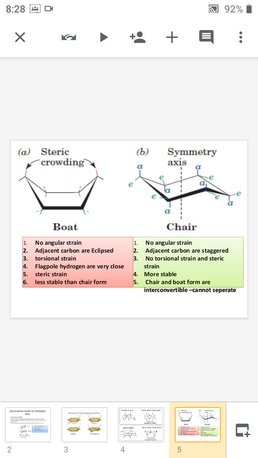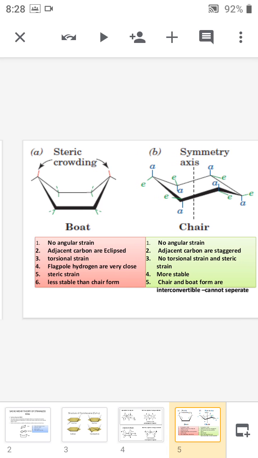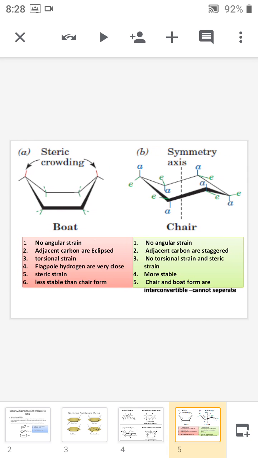And next we are coming to the boat form. As we discussed, the boat form is also devoid of angular strain since it acquires the tetrahedral bond angle of 109.5 degrees. The adjacent carbon atoms in the boat form, which I have written with a red colored line, are just behind the other.